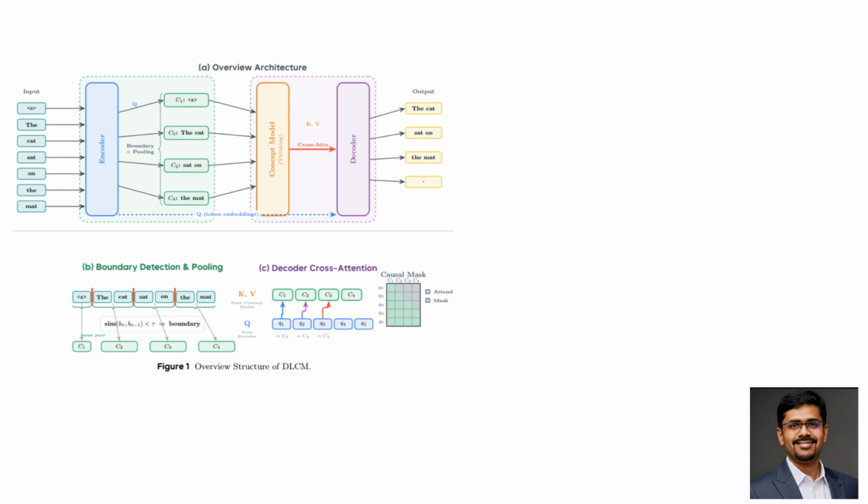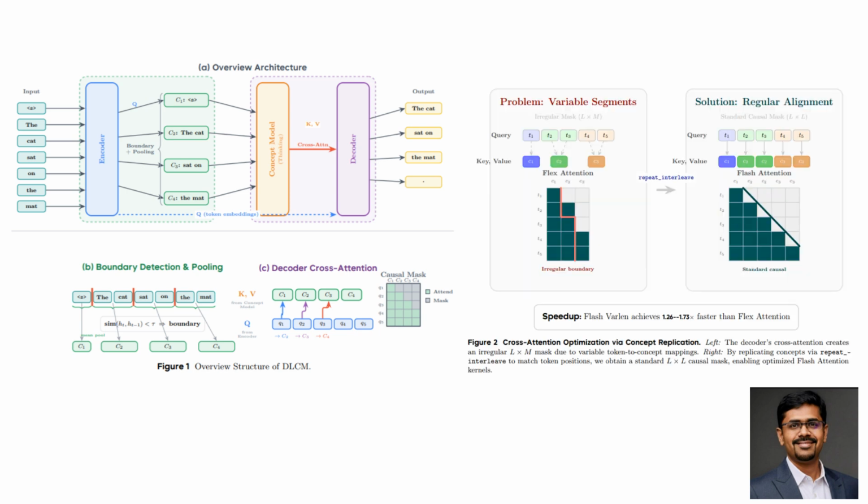Language isn't uniform. Anyone who's read code, math, or dense technical text knows this. Some stretches are predictable filler, others introduce brand new ideas. But token level models don't know where the meaning spikes. So they waste compute on easy parts and underthink the hard ones. It's like rereading the obvious lines of a book and skimming the plot twist. That's not a scaling problem, that's an allocation problem.